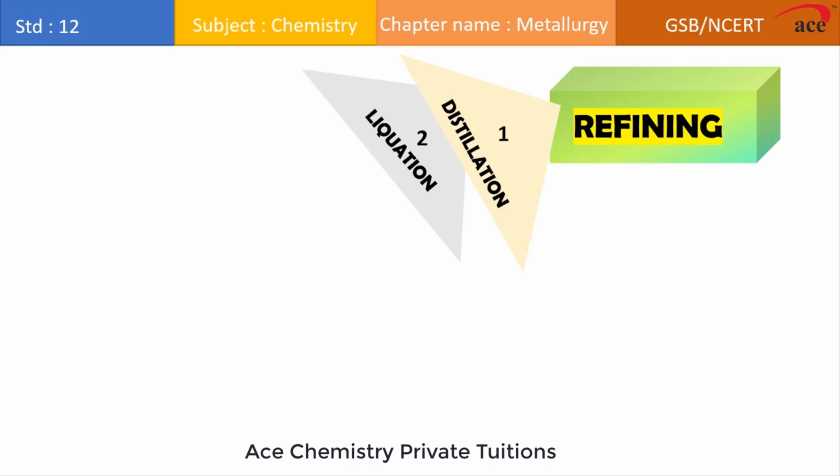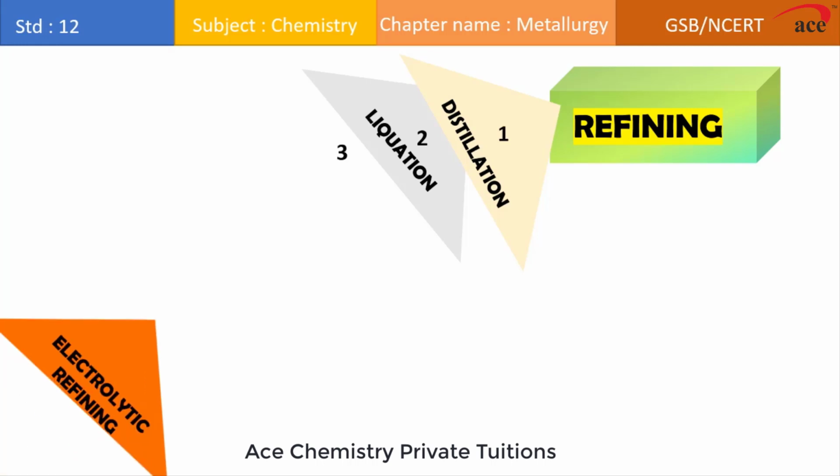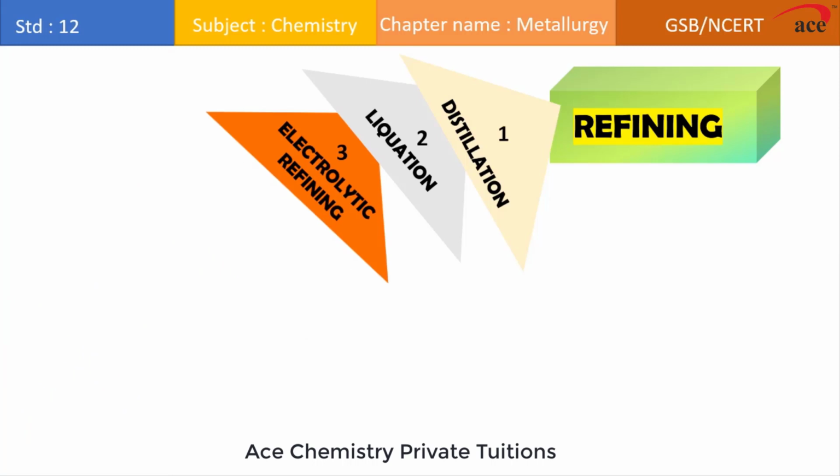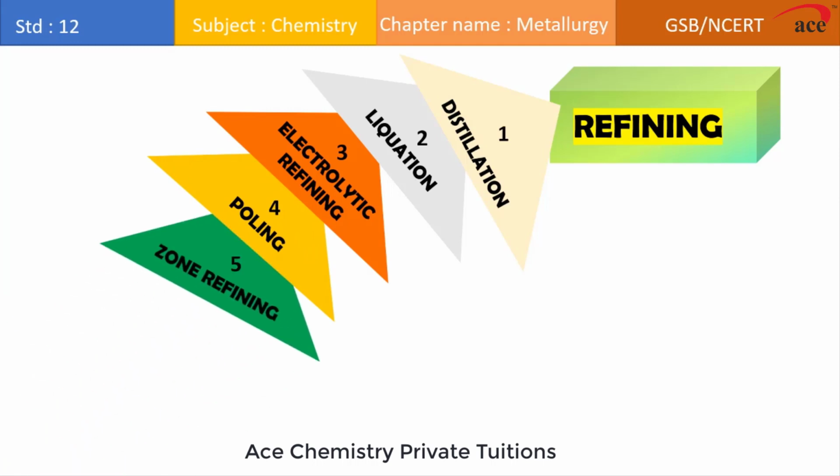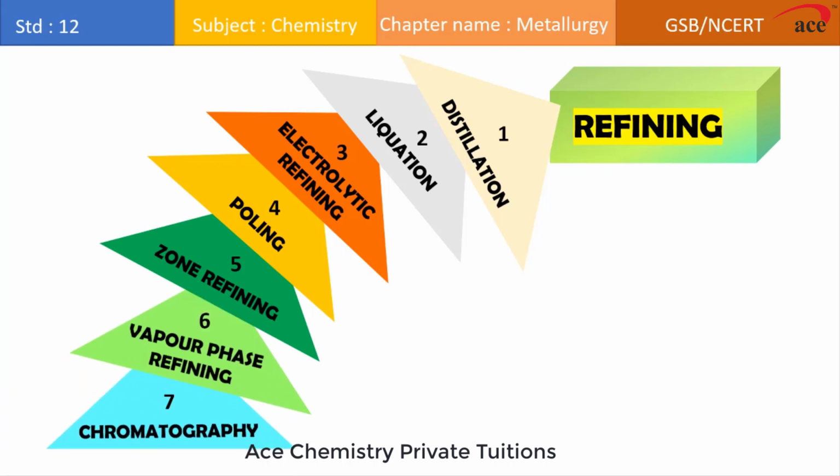Like distillation is one method of refining, liquation is also one method of refining. There is another method which involves the principle of electrolysis, which we refer to as electrolytic refining, and poling, which is another method of refining, zone refining. If you see, vapor phase refining, and finally what, chromatography.